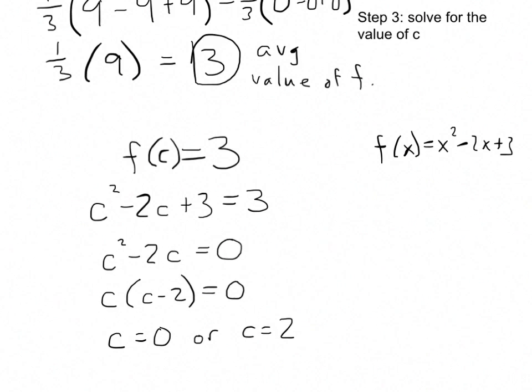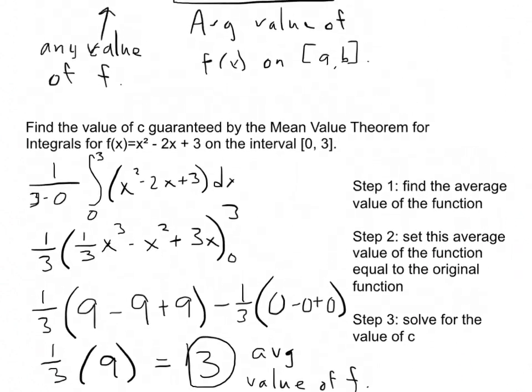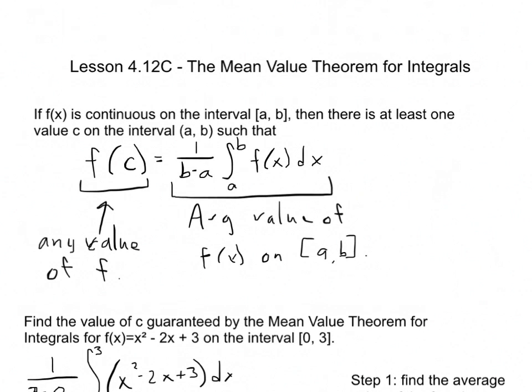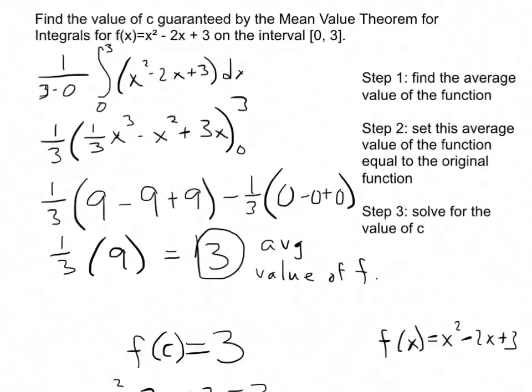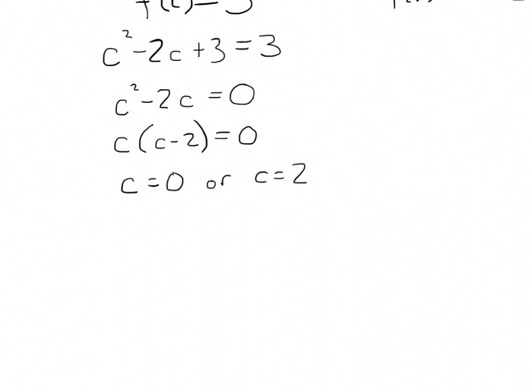If you refer back to the original statement of the mean value theorem, it says here that there's at least one value of c on the interval, and I believe it's an open interval from a to b, which means we technically don't include a and b. So if the question is strictly asking you to find the value of c that is guaranteed by the mean value theorem, you're looking for the one that meets that requirement. So in our case, the value would be 2. And yay, we solved the problem. We answered the thing.